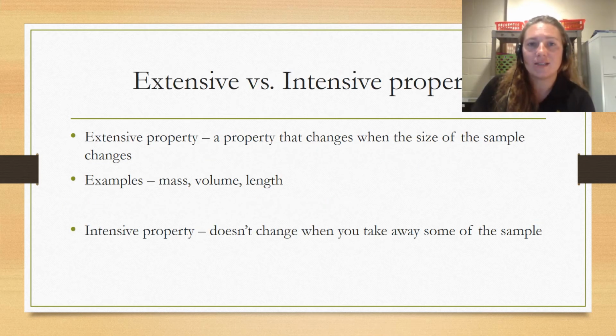Extensive versus intensive property. Extensive is a property that changes when the size of the sample changes, so the mass, the volume, the length. Intensive doesn't change when you take away the sample. So you can take something away, but it's still the same property.